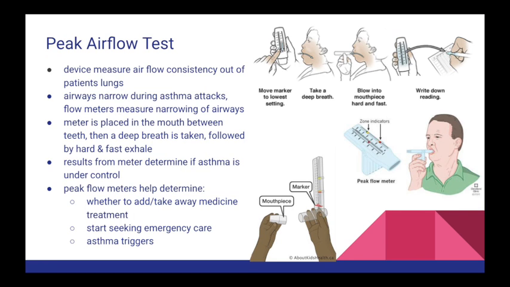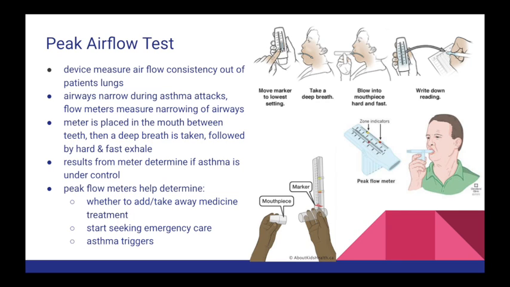A peak airflow test. The peak airflow meter is a device that measures how smoothly and consistently air flows out of one's lungs. Because the airways narrow during asthma attacks, flow meters help measure and predict narrowing of airways moments before asthma symptoms start occurring. This could be hours or days beforehand.